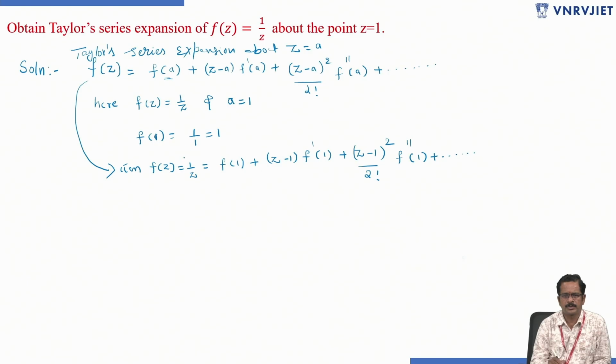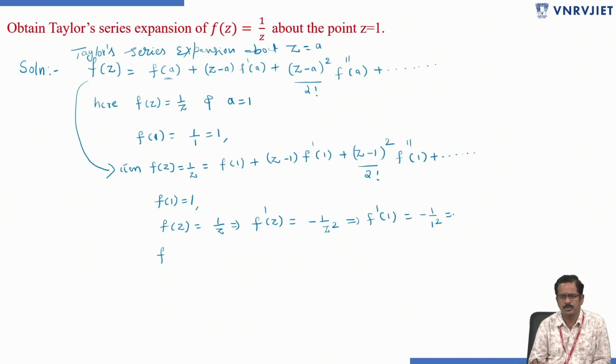Okay, so here f of 1 is equal to 1, and f dash of 1 is how much we got? And f of z is 1 by z. From this, f dash of z becomes minus 1 by z square. Next, f dash of 1 is minus 1 by 1 square, which is equal to minus 1.